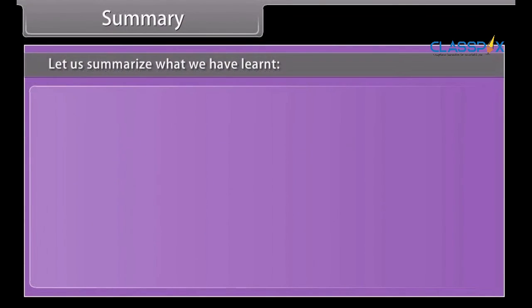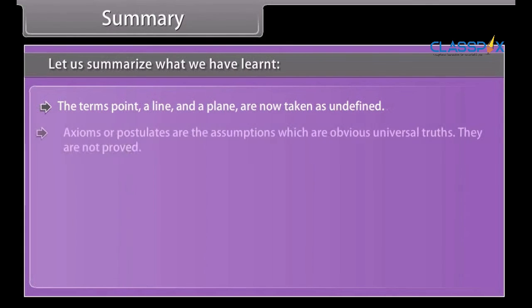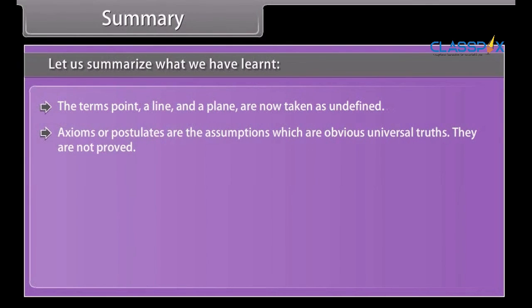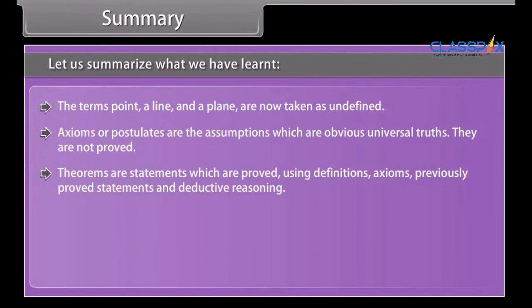Summary. Let us summarize what we have learned. The terms point, line, and plane are now taken as undefined. Axioms or postulates are the assumptions which are obvious universal truths. They are not proved. Theorems are statements which are proved using definitions, axioms, previously proved statements, and deductive reasoning.